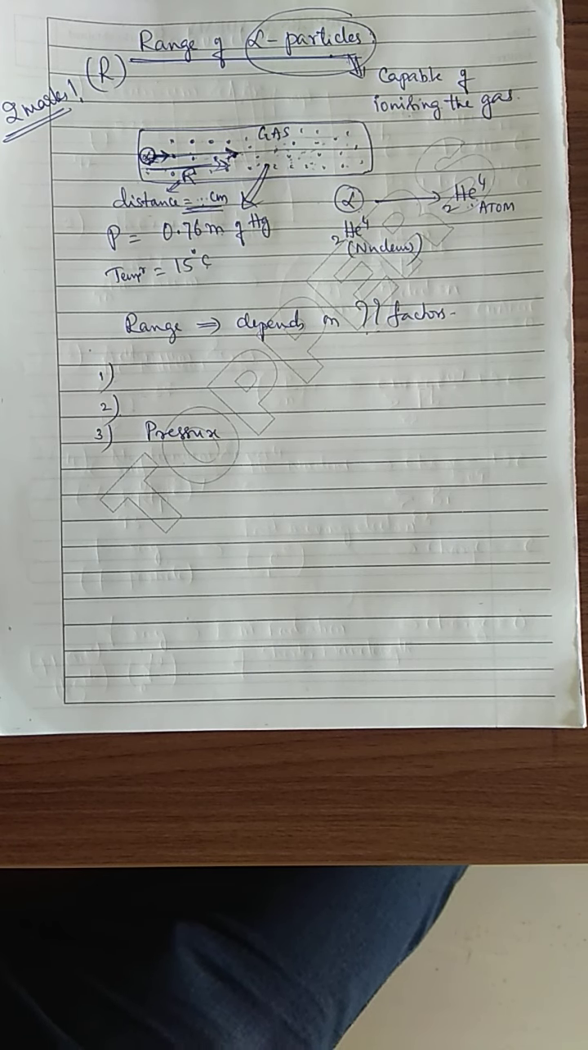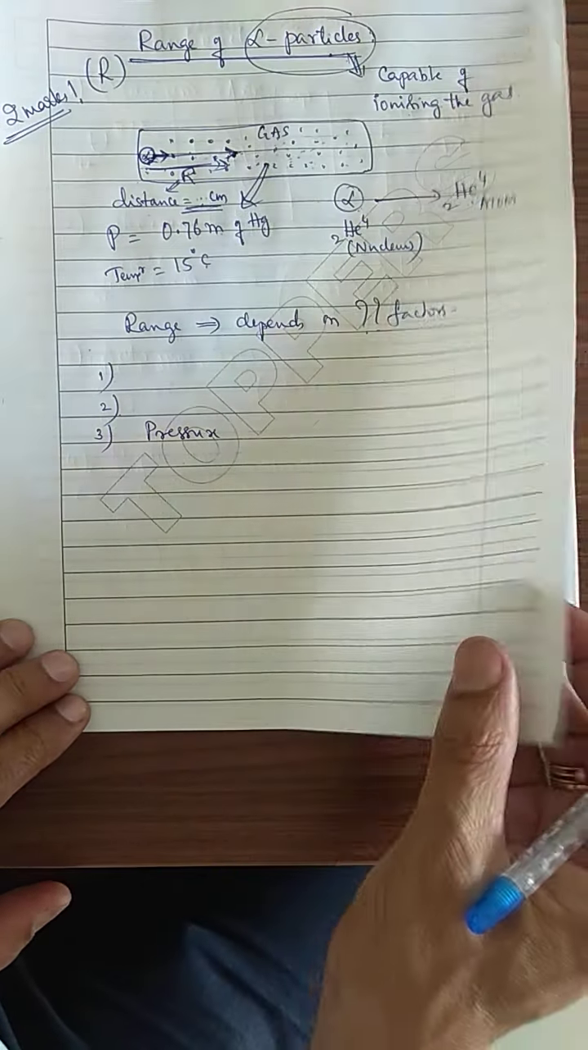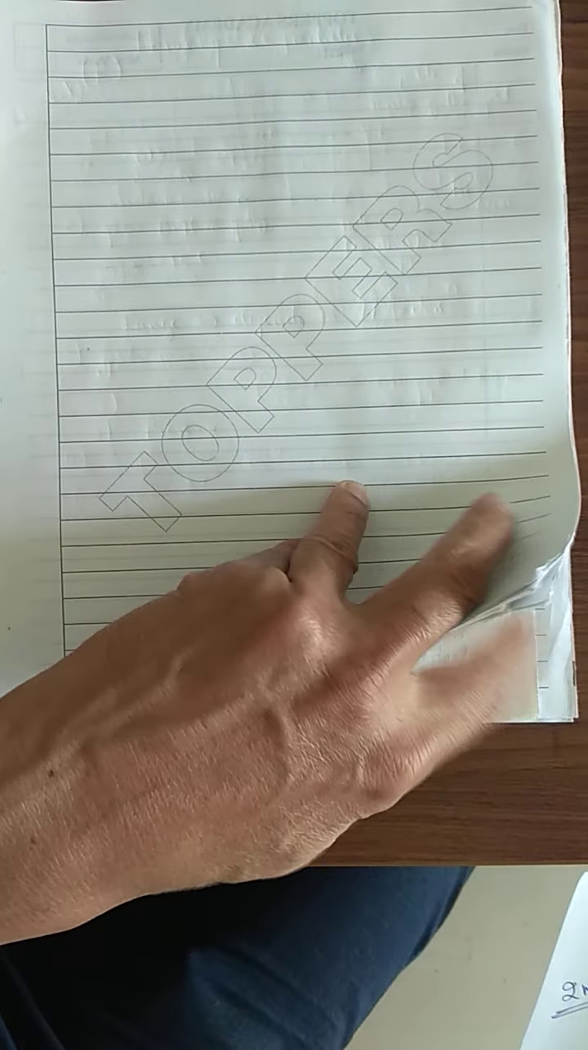Based on that, we have to take up the next concept, an experimental measurement of the range of alpha particles. Experimental measurement of range of alpha particles is what we are supposed to learn. Okay, so what is that?